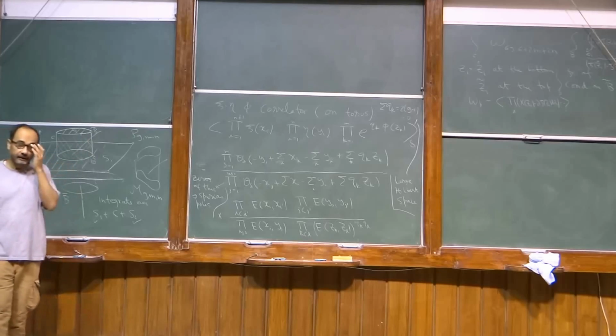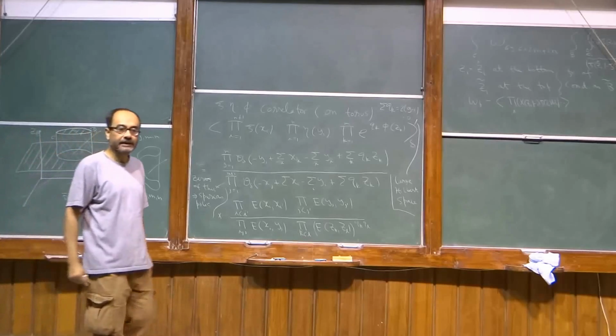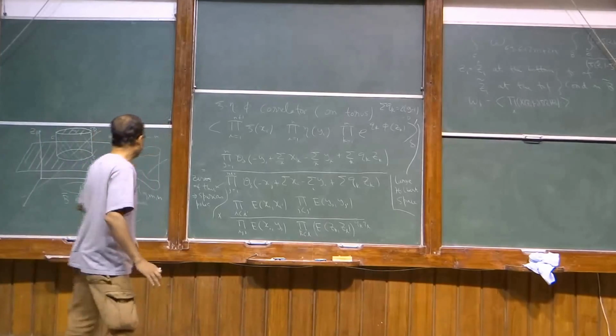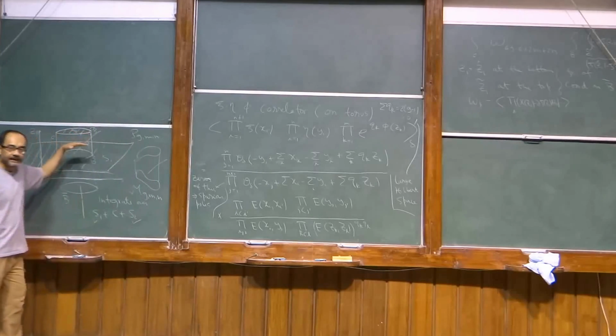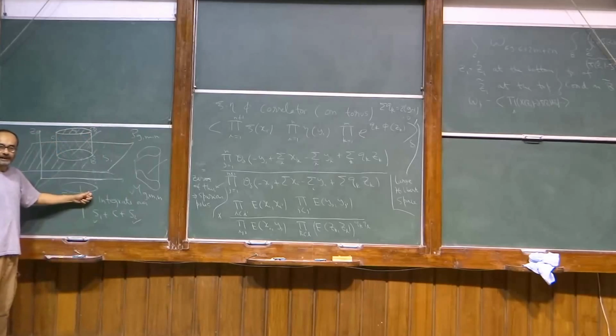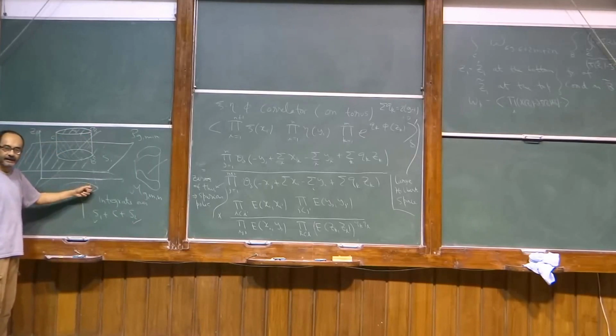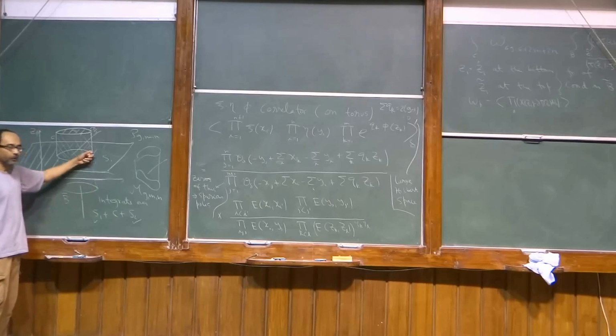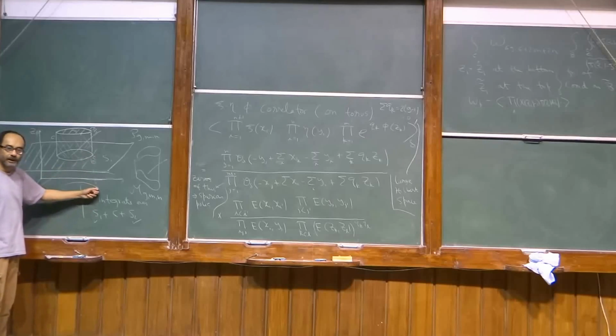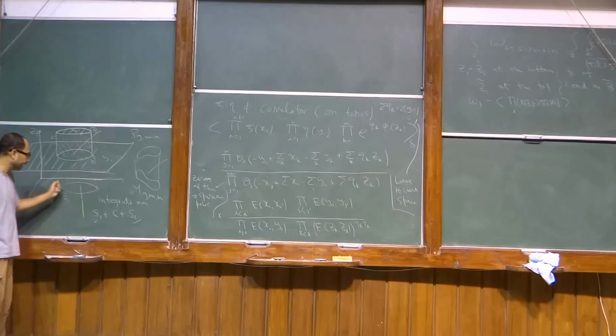Z1 is not part of MGN, but once you have chosen this section, z1 is a function of the coordinates of MGN. If you look at this picture, for any given point here, you go up and z1 hat by definition is this point. So corresponding to this point on MGN, the corresponding z1 hat is this one, because you are integrating over this base.